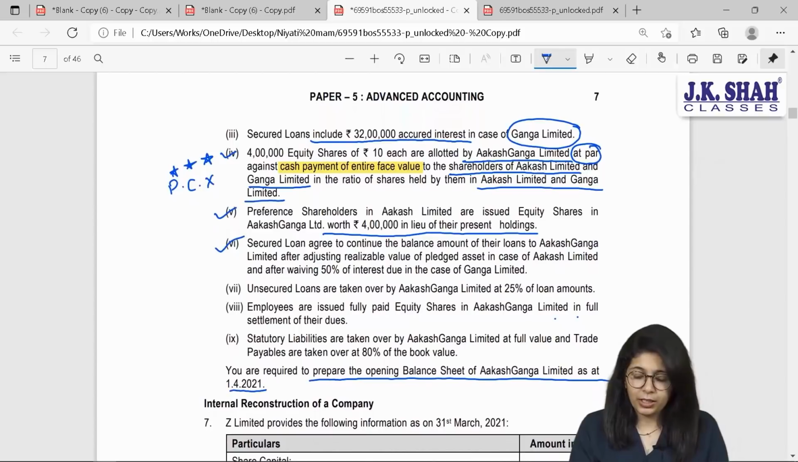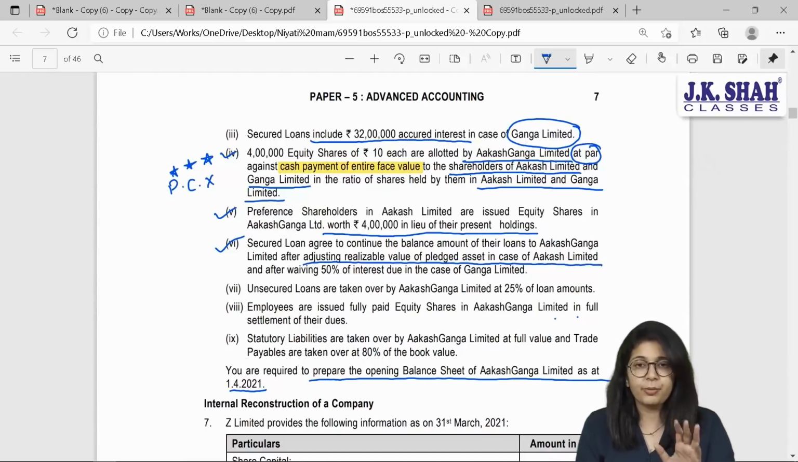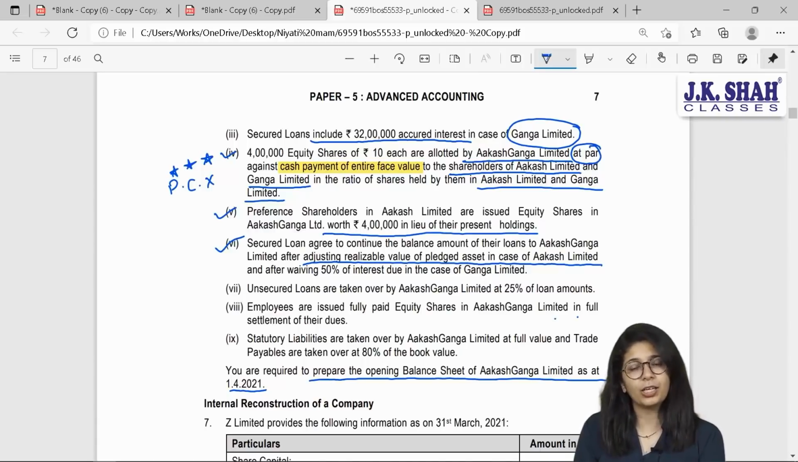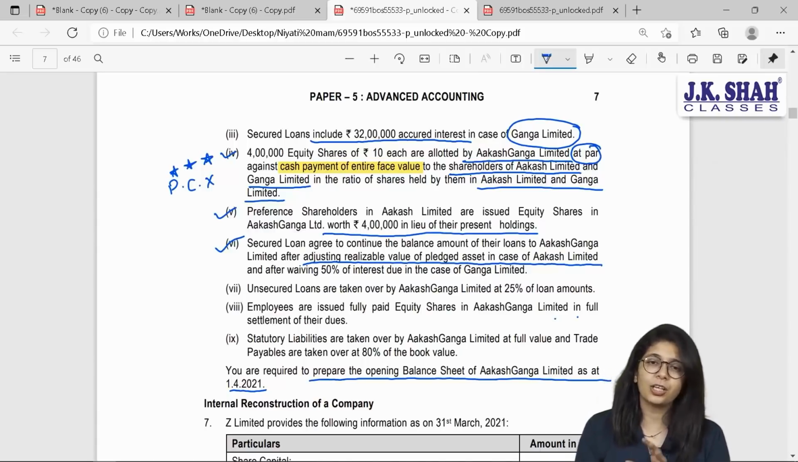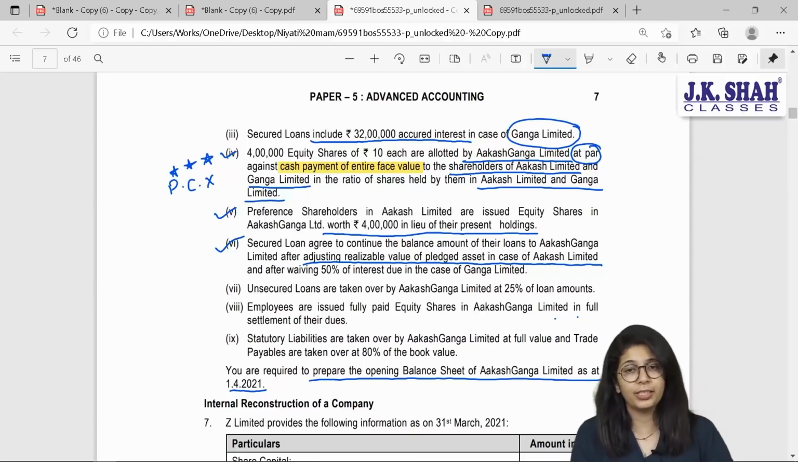Secured loans agreed to continue the balance of their amounts to Akash Ganga Limited after adjusting realizable value of pledged assets in case of Akash Limited. One thing at a time. What are they saying? Secured loans will again form part of Akash Ganga Limited. In other words, can I say Akash Ganga Limited is taking over secured loans? Yes. But not at the original value.